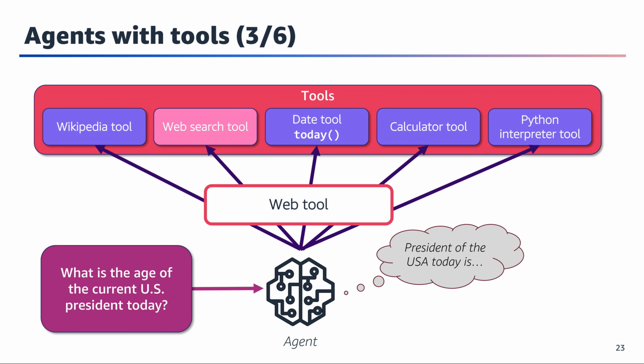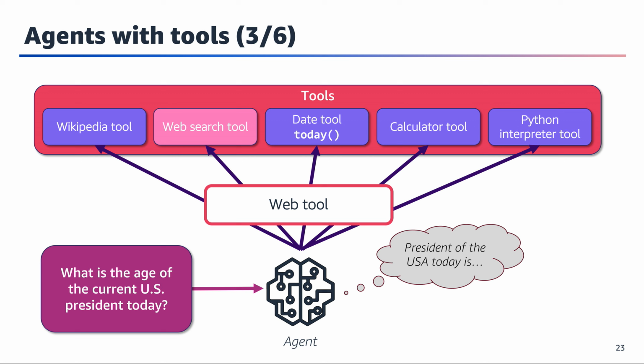Moving to our third slide, we can see the agent progressing to the next logical step in solving our question. Having established today's date, the agent now needs to identify who the current U.S. president is. Notice how the web search tool is now highlighted in pink, indicating it's the active tool for this stage. The agent's thought process, shown in the bubble, has evolved from determining the date to identifying the current president. This is a crucial intermediate step. We need to know who the president is before we can find their birth date.